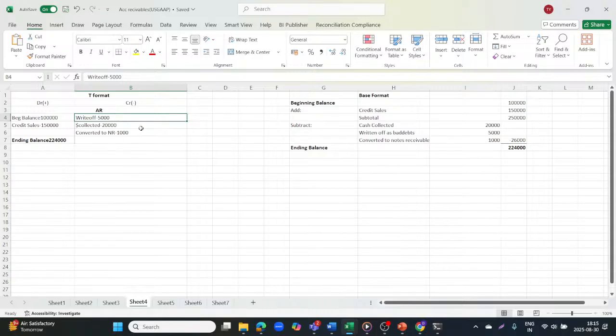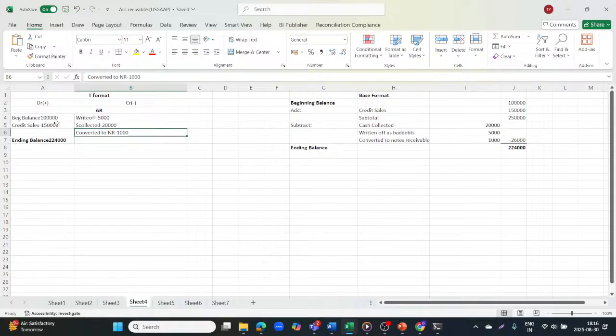Then we collected 20,000 from the accounts receivable, so it gets reduced, so that's why it's coming on the credit side. If accounts receivable are increasing, that will come on the debit, and if it is decreasing, it will come on the credit side. So write off of 5,000 on the credit. If you have collected 20,000, that means accounts receivable are decreasing again because we have collected 20,000 from them, and some amount is converted to NR, notes receivable. So again, accounts receivable will reduce by 1,000.